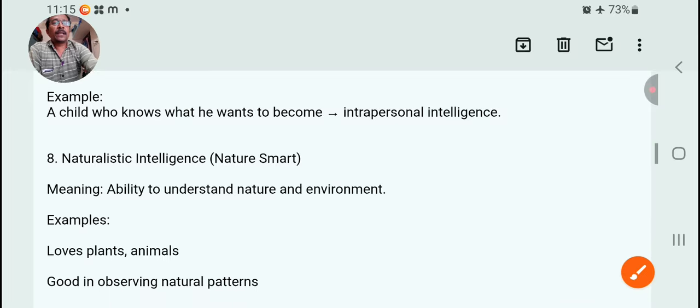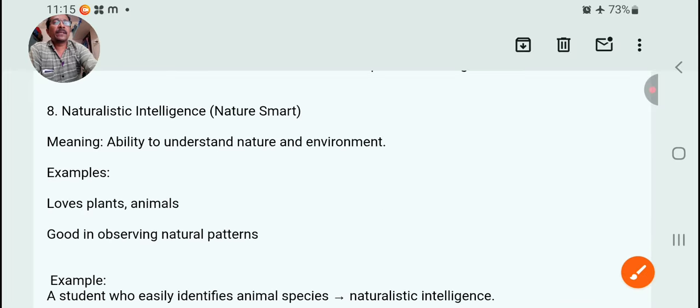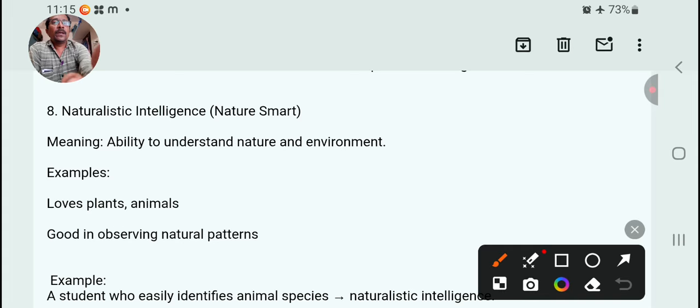The eighth and last type of intelligence is naturalistic intelligence, related to nature. The ability to understand nature and environment, focusing on surroundings.